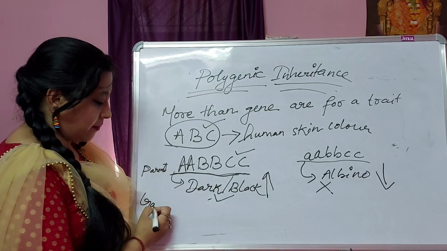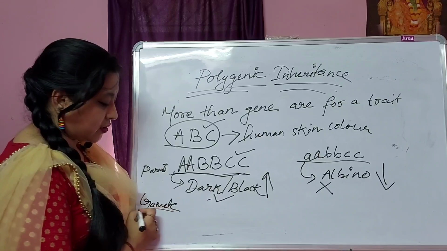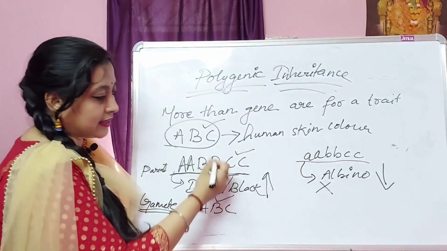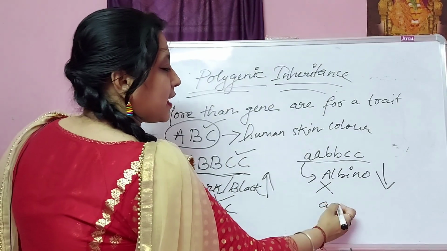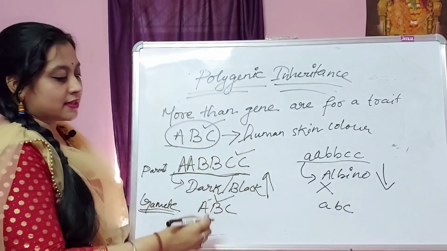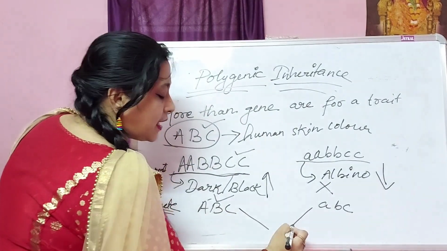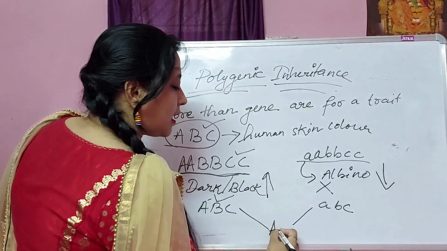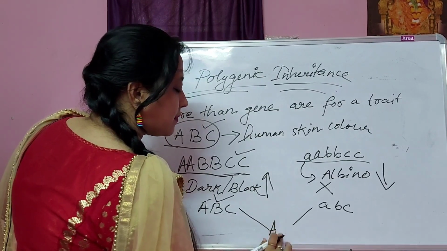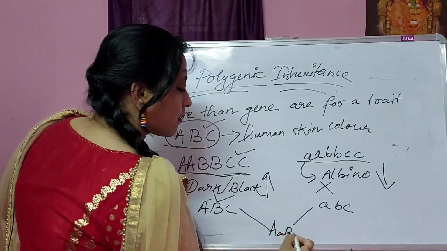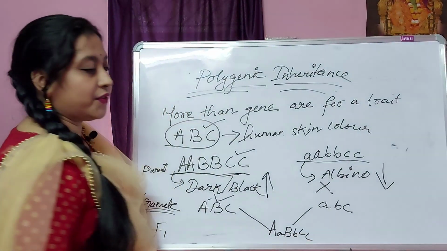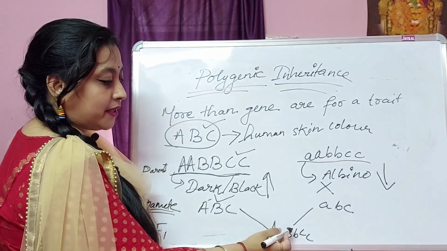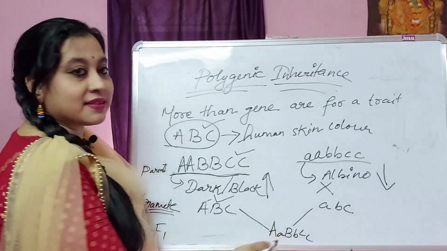When their gametes are produced during gametogenesis, the allelic pair segregate, and here the same kind of allelic pair will be produced, here also the same, because these are homozygous conditions. Then after crossing, in the F1 generation, the result is like this. If you see, this is the result: capital A, small a, capital B, small b, capital C, small c.